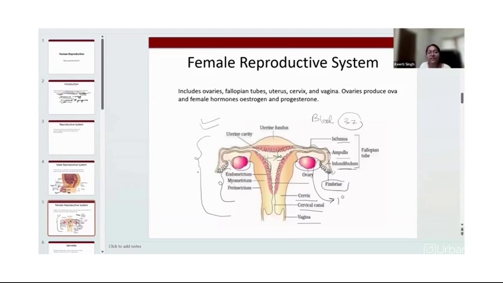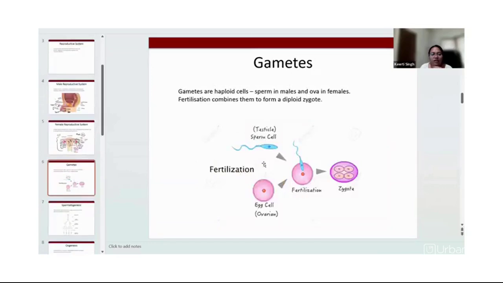When we see from outside to inside, the outer layer is known as perimetrium, the middle layer is known as myometrium, and next is endometrium. We are going to study these layers in detail later on. This session is all about the overview. So you are going to make yourself aware of all this nomenclature that we are going to use in future of this chapter when we discuss the whole process. Okay. Hope I'm clear with this slide.